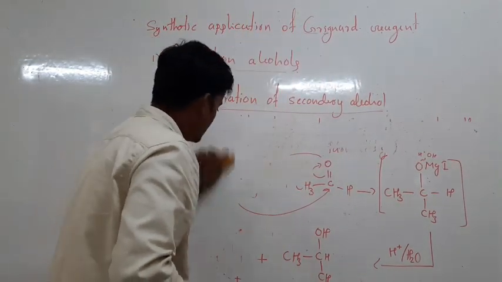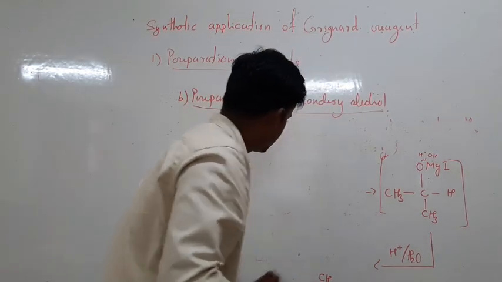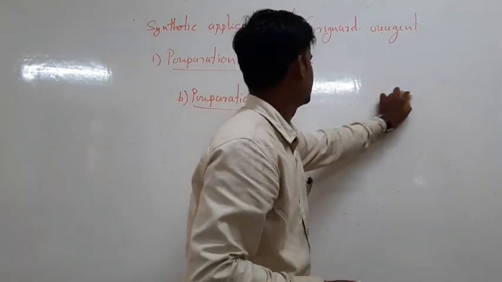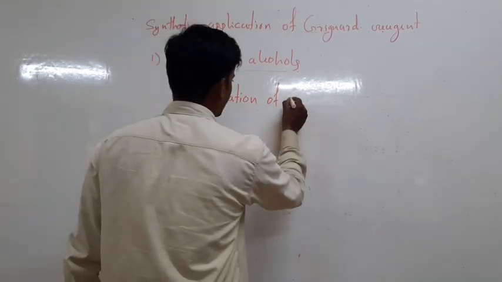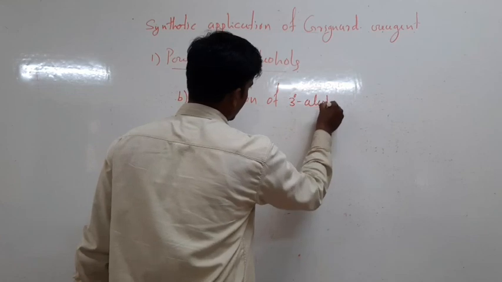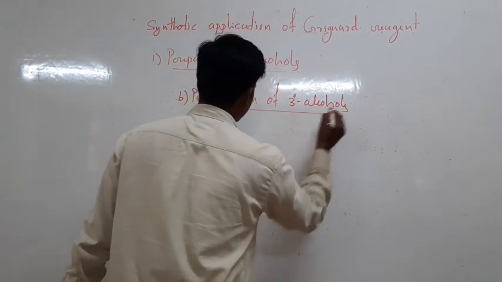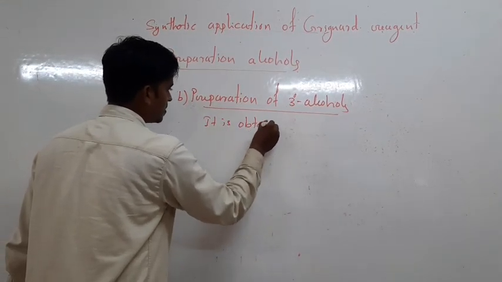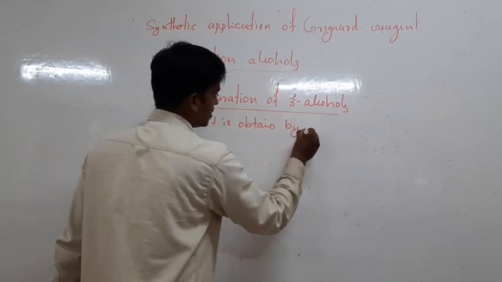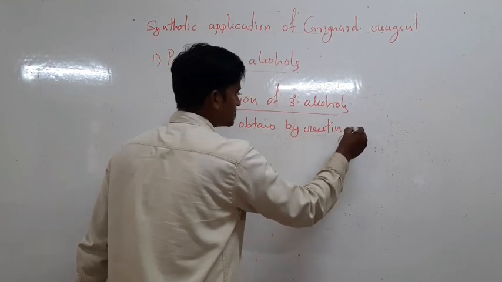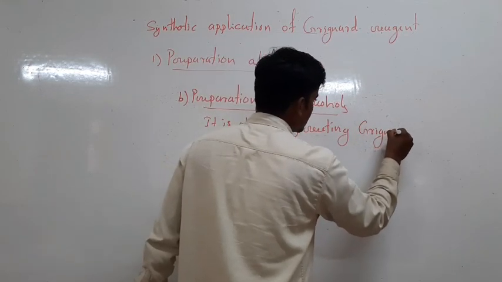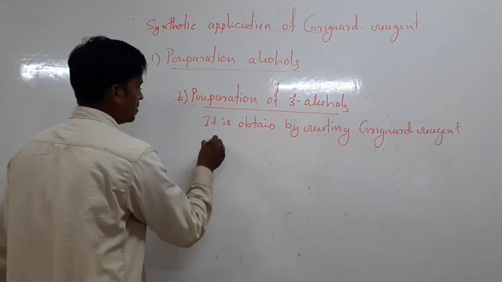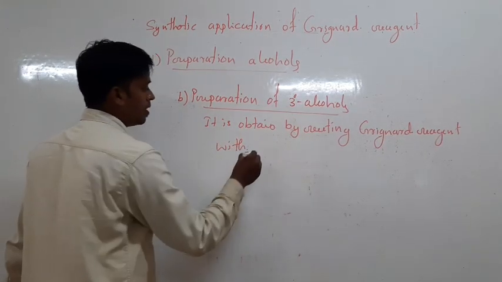preparation of tertiary alcohol. Tertiary alcohol is obtained by reacting Grignard reagent with ketones.